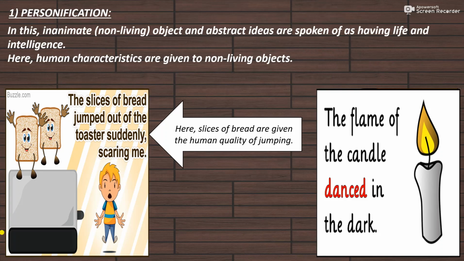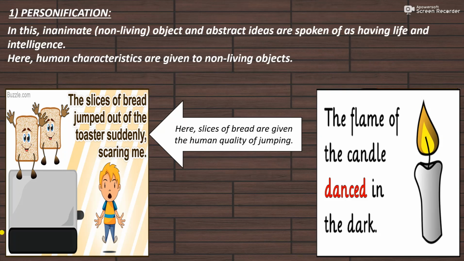If we relate this explanation with our definition, we can say that slices of bread are non-living objects and jumping is a human action. So, since in this sentence we are saying that the non-living object, that is slices of bread, are jumping, which is a human action, the figure of speech here is personification.